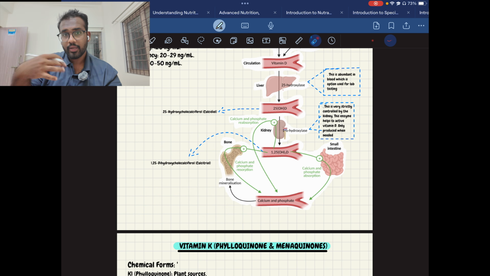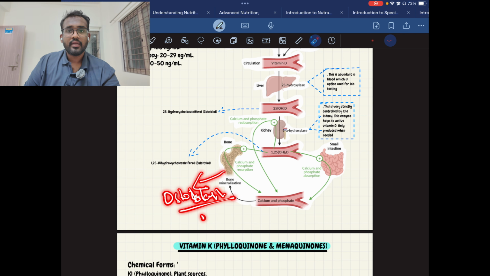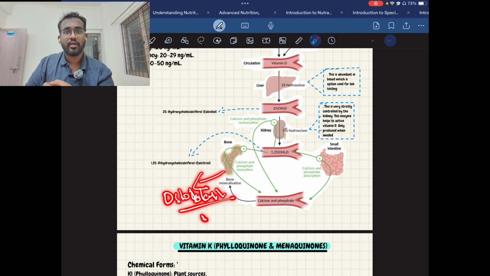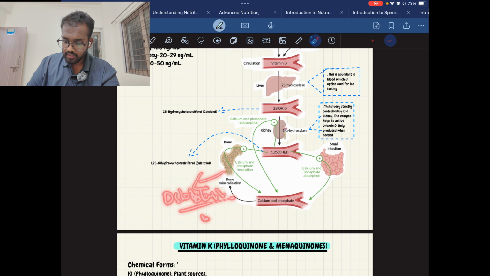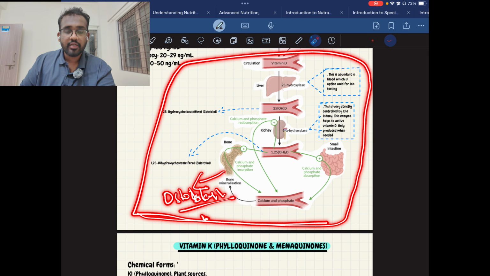If there is no calcium at all, then it will activate osteoclasts. In this process the bone will be degenerated, and from that bone the calcium will be pulled out to compensate for the calcium deficiency. So this is how the parathyroid hormone and calcium cycle works. Okay, I hope you understand this.